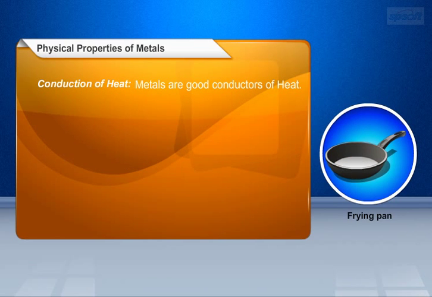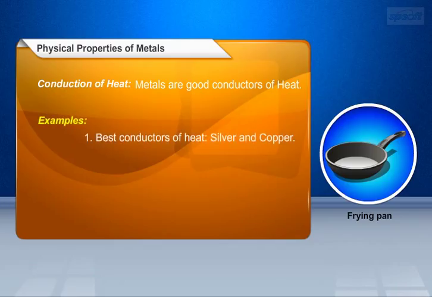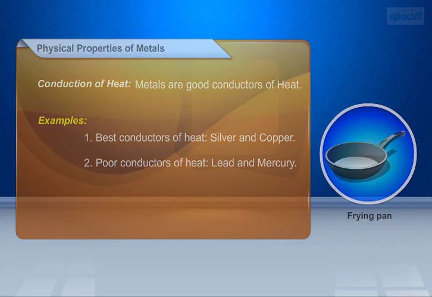Now let us learn about conduction of heat. Metals are good conductors of heat. Examples for metals which are best conductors of heat are silver and copper. Examples for metals which are poor conductors of heat are lead and mercury.